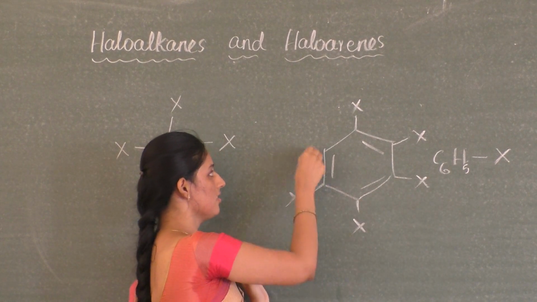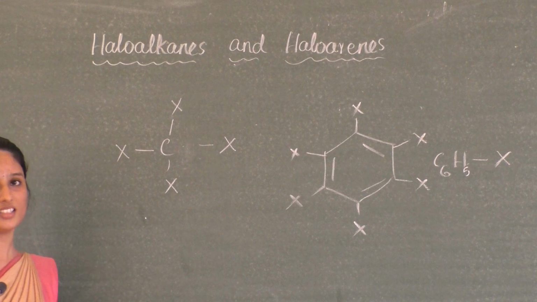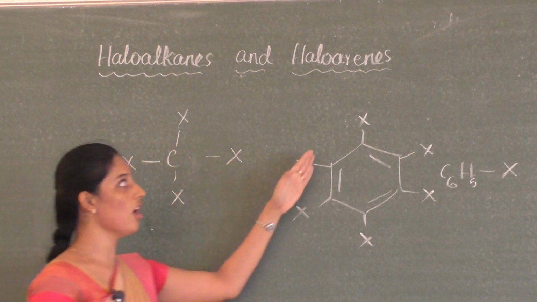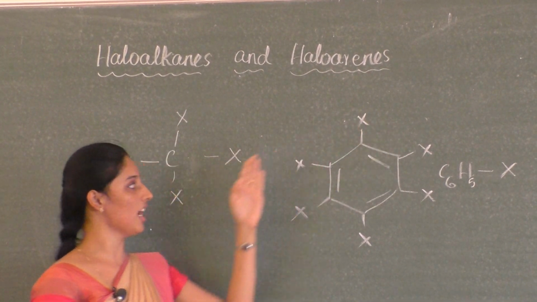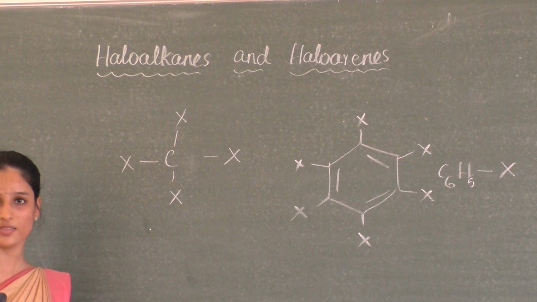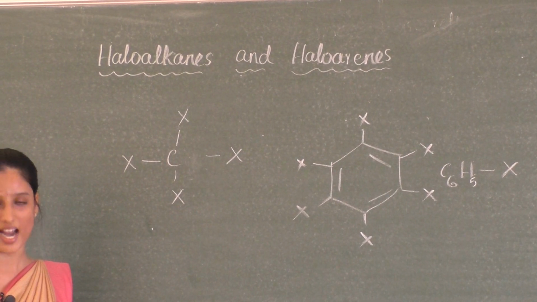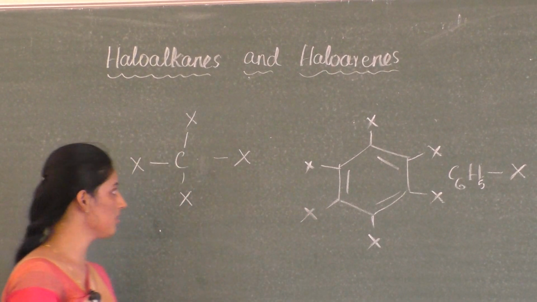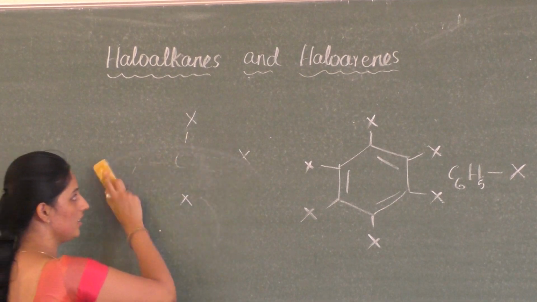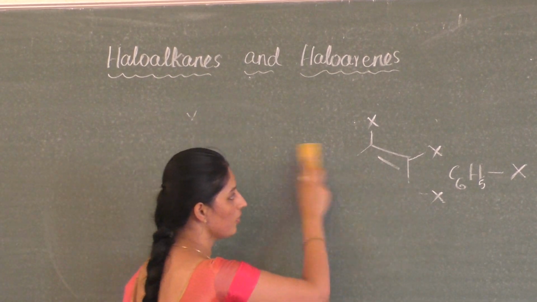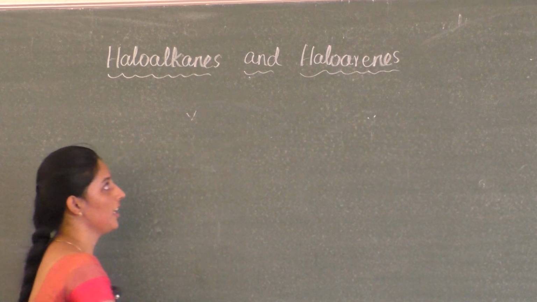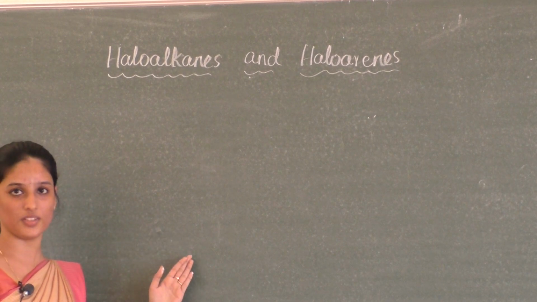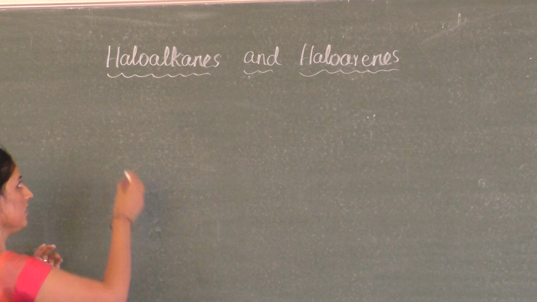So haloarenes and haloalkanes are nothing but derivatives of hydrocarbons. It may be an aliphatic hydrocarbon or an aromatic hydrocarbon. And how are they obtained? They are obtained by the replacement of one or more hydrogen atoms by an equal number of halogen atoms. I hope you understood these things. Now let's move further, that is the classification of these compounds. Classification of haloalkanes and haloarenes. These compounds can be classified in several ways. So let us discuss it one by one.